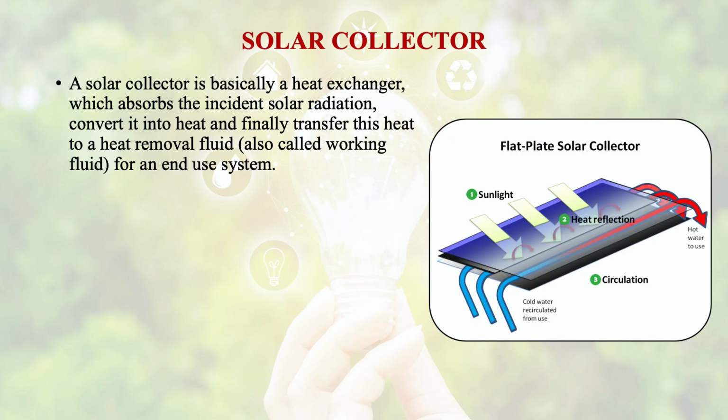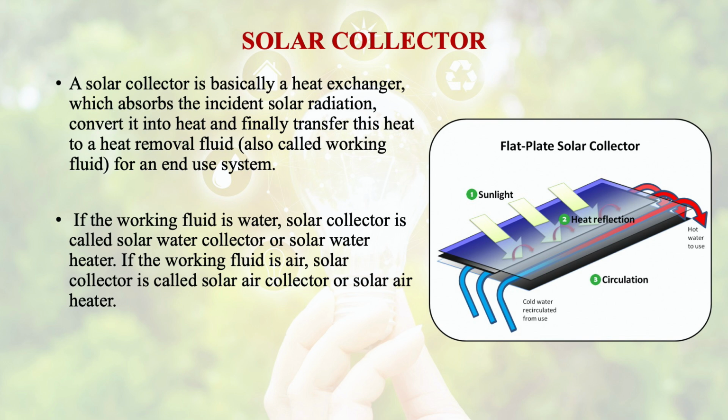Basically, a solar collector is a heat exchanger which absorbs the incident solar radiation, converts it into heat, and finally transfers this heat to a heat removal fluid, which is also known as the working fluid, for an end use system. If the working fluid that we are using is water, the solar collector is called a solar water collector or solar water heater.